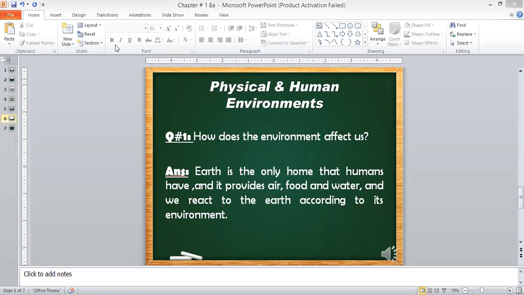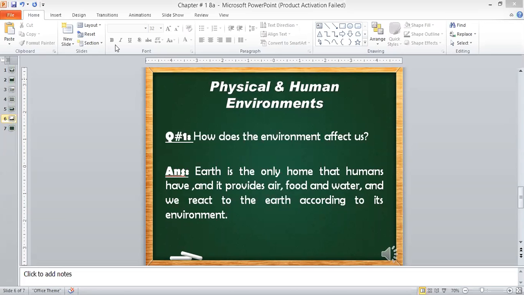So plants and trees provide us oxygen. Yes, you are right. In the daytime they provide oxygen, and in the nighttime they release carbon dioxide. They take some little amount of oxygen because they need air.